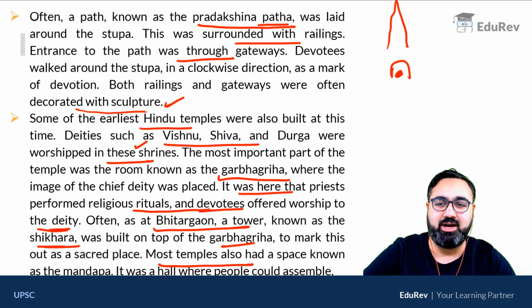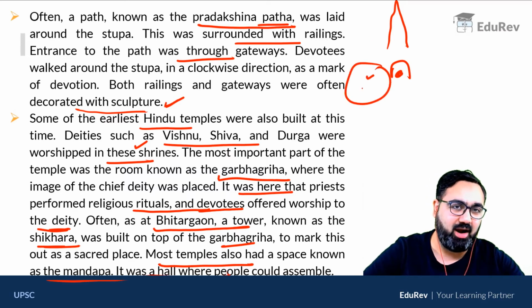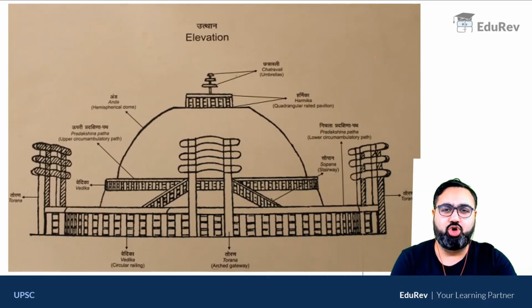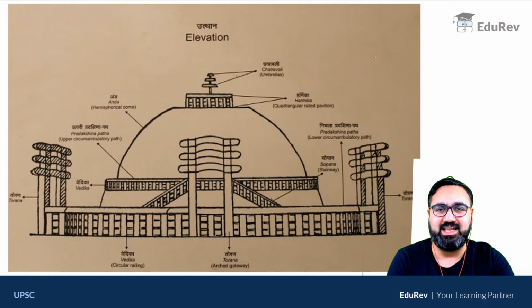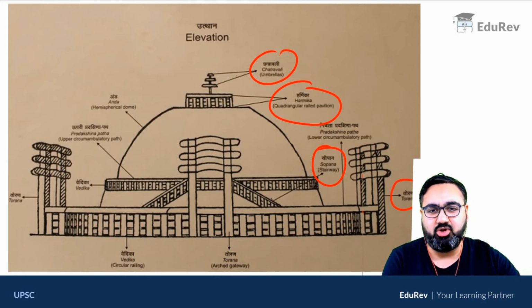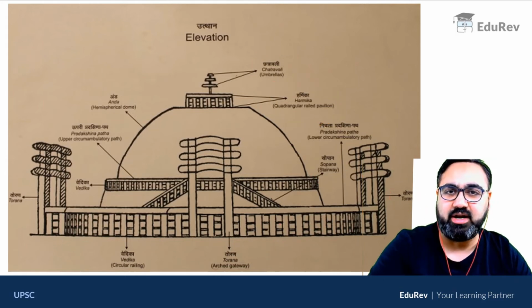Most temples also had a place called mandap. Mandap मतलब वो hall जहाँ पे people could assemble. यहाँ पे आरती वगैरह के लिए, this was called mandap. This is a photo of a stupa. You can see this easily. It has markings of what are the different parts of stupa. This is important for your examination. You can take a screenshot of this and try to remember this.